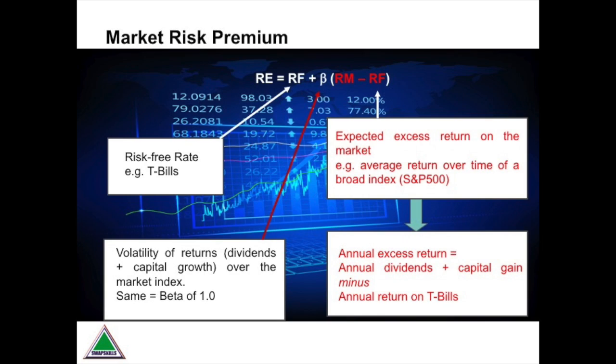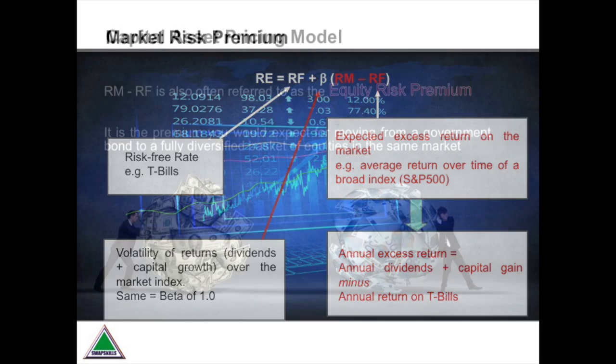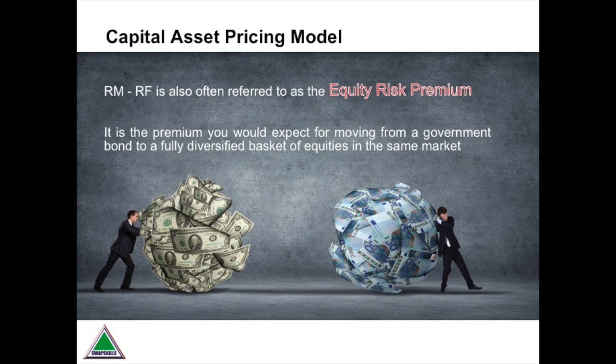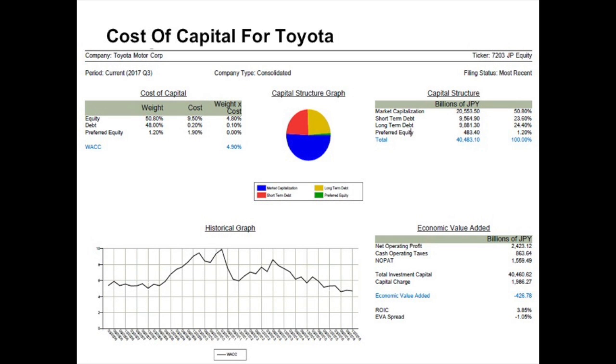Now, common sense says you want to earn more in a risky equity investment than in a relatively risk-free treasury bill. The market risk premium is a measure of this difference, taking into account capital gains and dividends, and it will obviously be higher in less developed markets. You may also hear or see this referred to as the equity risk premium. Now, put it all together and you get the capital asset pricing model. The weighted average cost of capital combines the interest and equity costs proportionally, identifying the hurdle rate needed to make projects viable for companies and their shareholders.